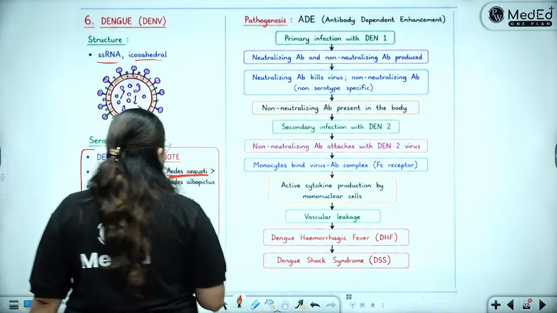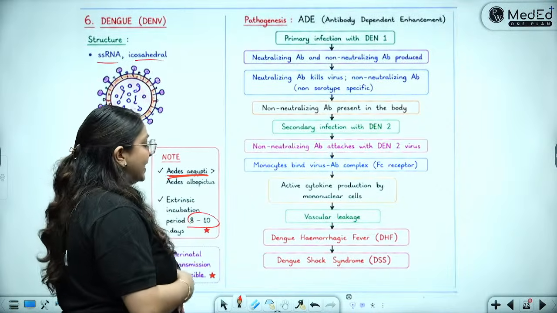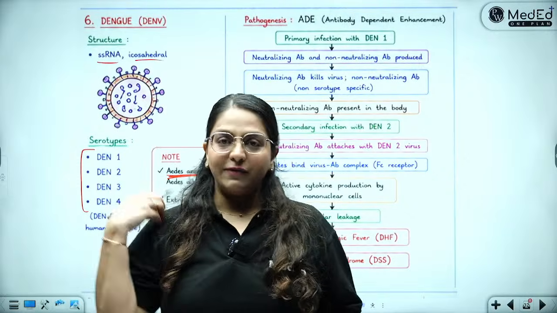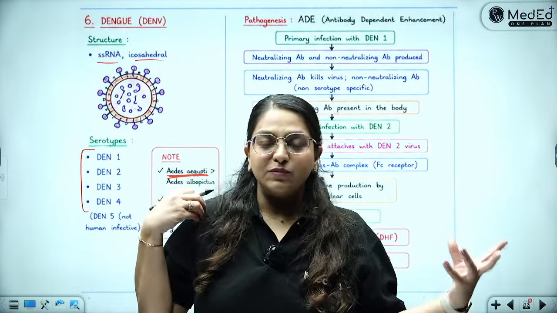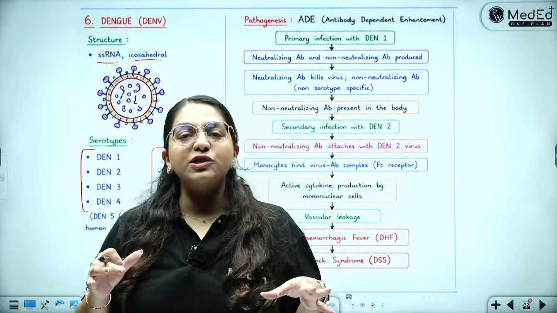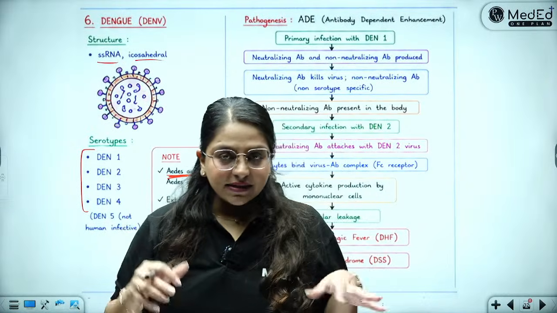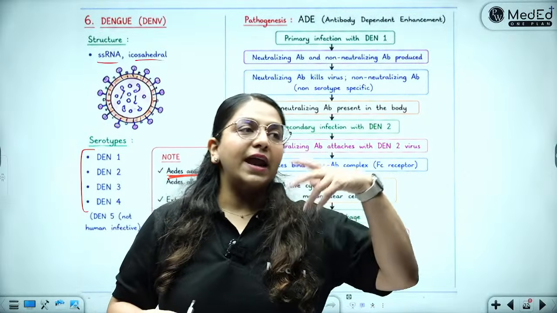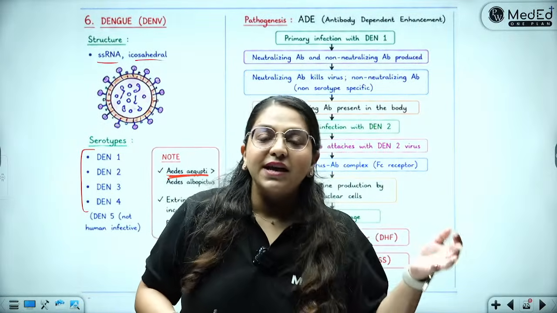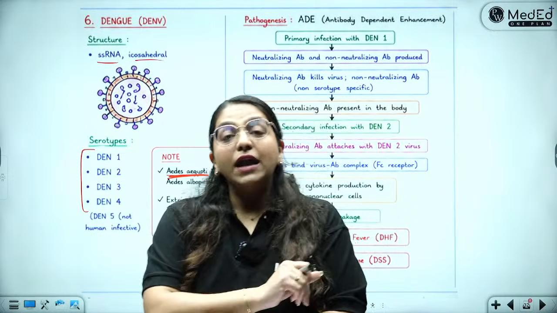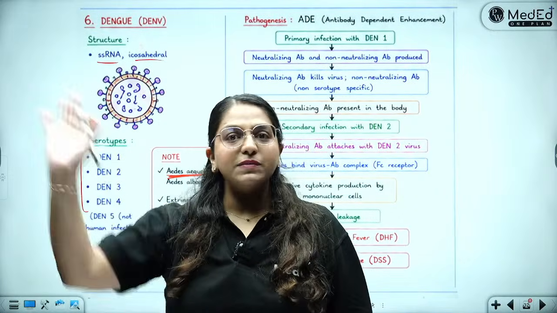Right? There is an extrinsic incubation period of 8 to 10 days. What does that mean? Incubation period is the time between infection and arrival of the symptoms. The intrinsic incubation period is that once the mosquito bites me, the virus is inside my body, and when I get a fever is usually 1 week after. Now, the virus has to go back into the mosquito.